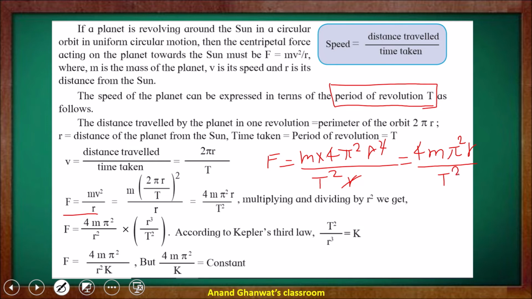Now we know that by Kepler's third law, t square upon r cube is equal to k. Now consider the above mathematical statement. We are converting it to t square upon r cube. How can it be converted?